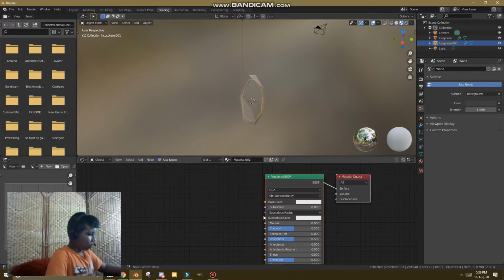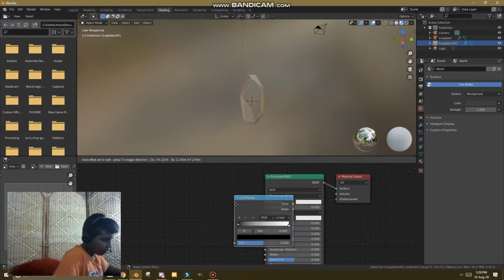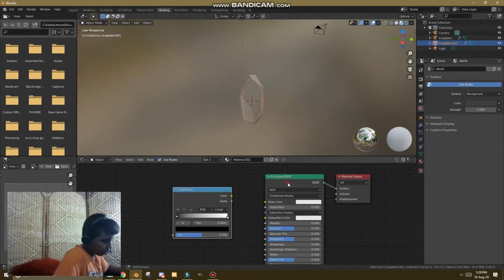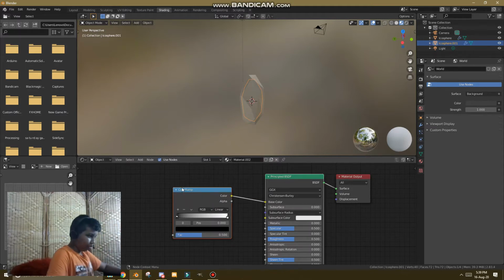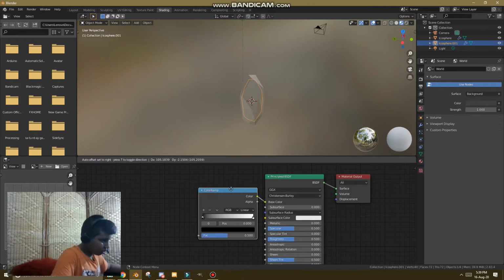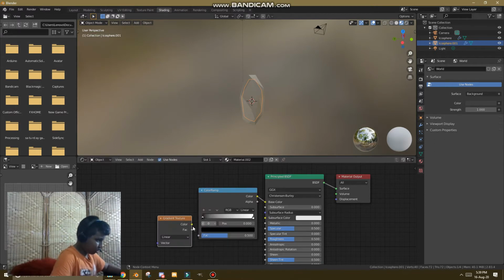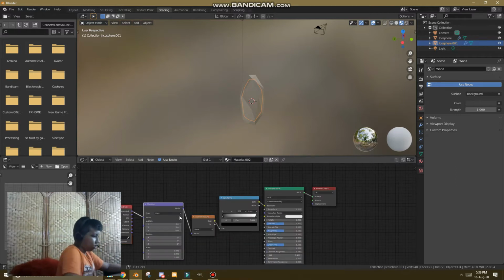Let's put a color ramp here. Control Z. Add a gradient texture, then connect the color to the factor, press Ctrl T.